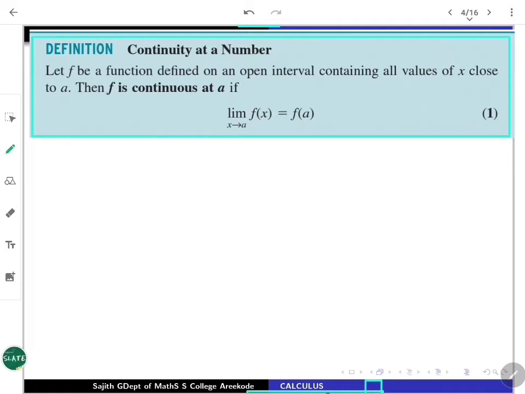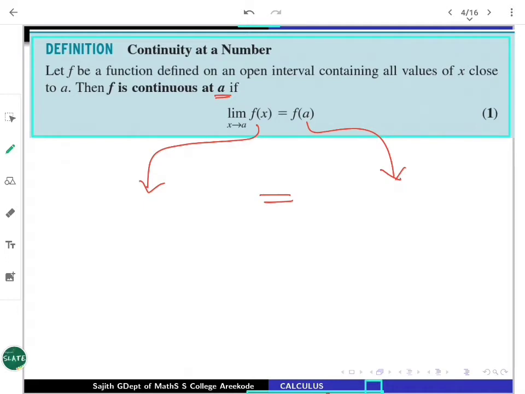What you have to remember about f being continuous at a point a is nothing other than that the limit should exist as x is nearing towards a. The functional evaluation you have to evaluate, and they should be equal. If this condition is satisfied at a particular point a, we say that the function is continuous at a. It is a local property; at each point you can say about continuity of the function.